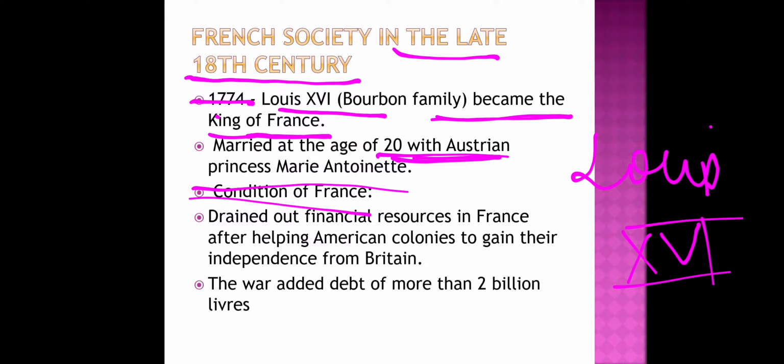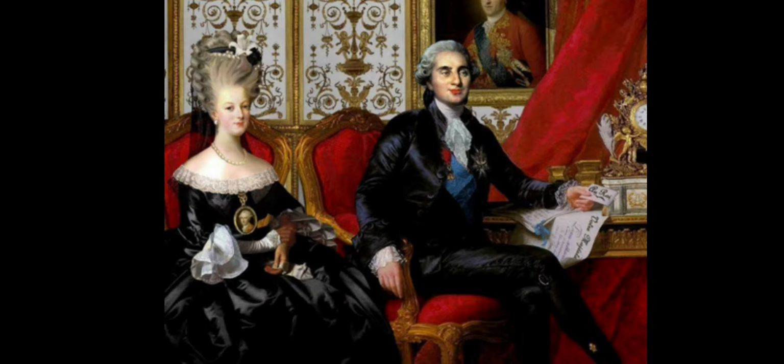The financial resources of France were drained because they helped 13 American colonies gain independence from their common enemy, Britain. The war had also added more than 2 billion livres of loan on them.